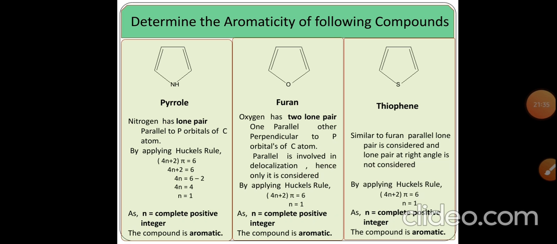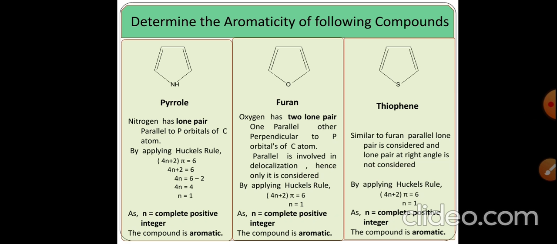Now consider furan. Oxygen has two lone pairs of electrons. But both of these lone pairs are not involved in the process of delocalization. One of the lone pairs is perpendicular to the p orbitals of the carbon atoms.